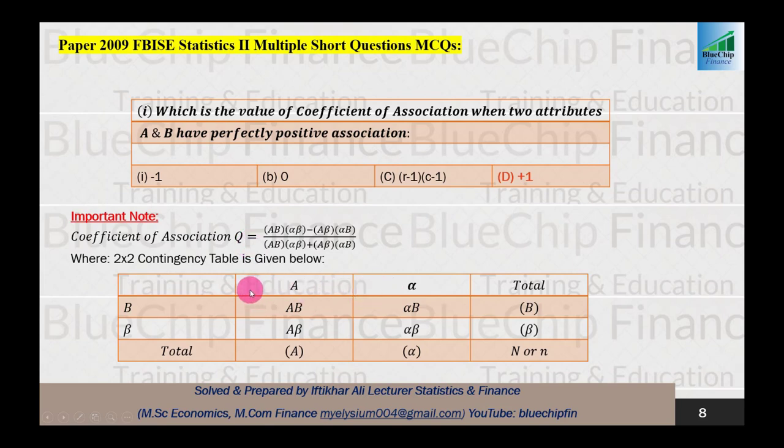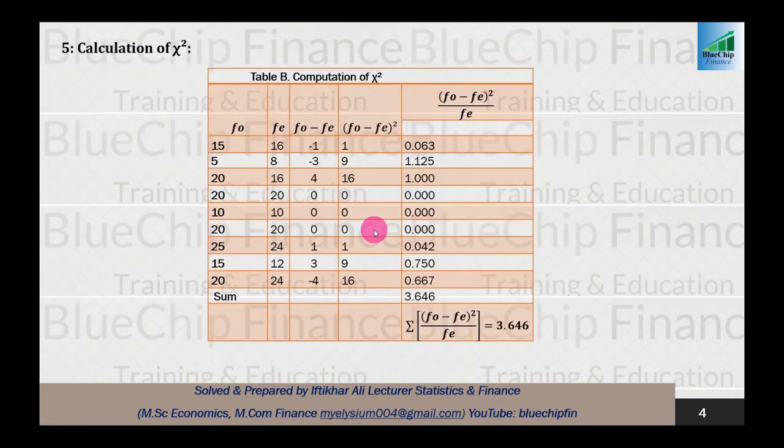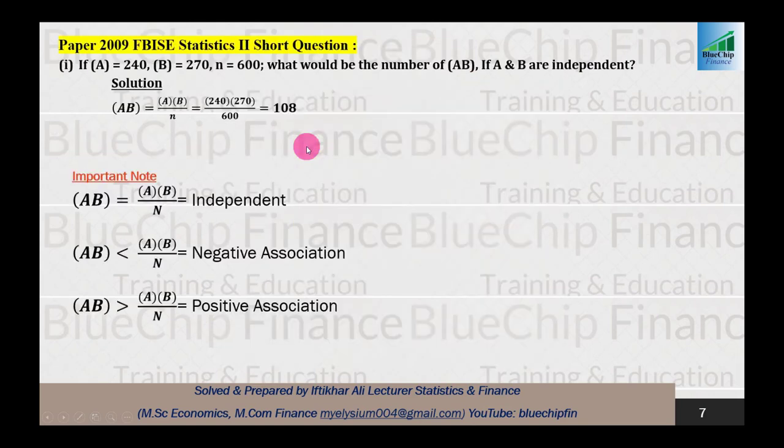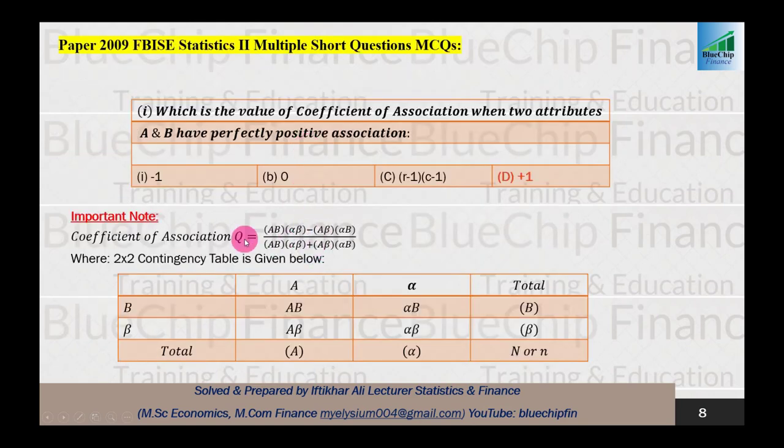What is the meaning of 2 multiplied by 2 contingency here? It means that there are two attributes and each attribute has further two categories. For example, if you look here, there are two attributes and each attribute has three different categories. But if there are two attributes and there are only two categories for each attribute, then you can calculate this association through the coefficient of association.